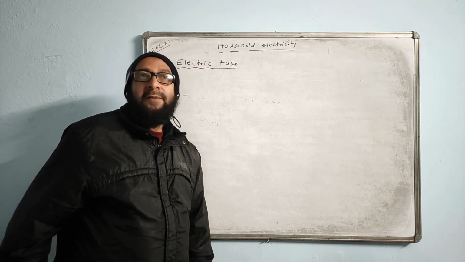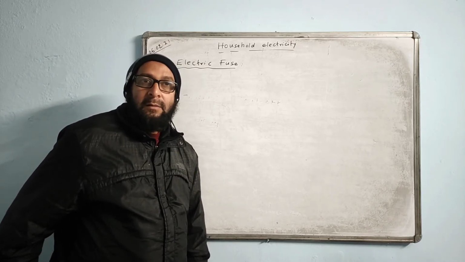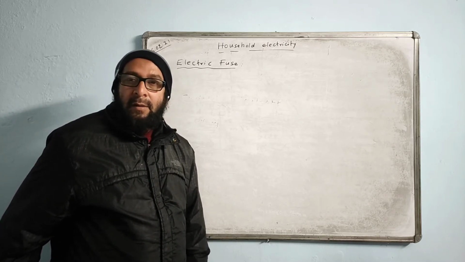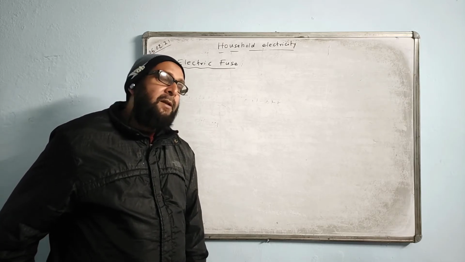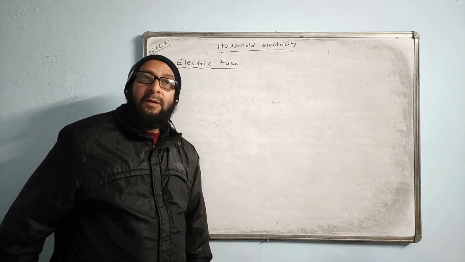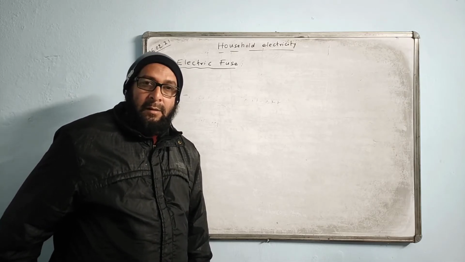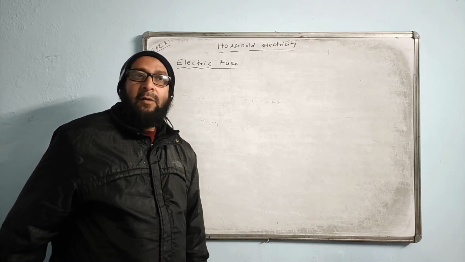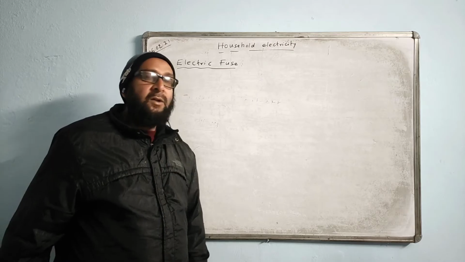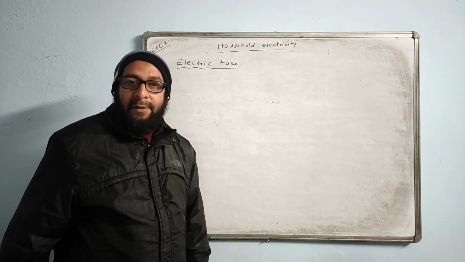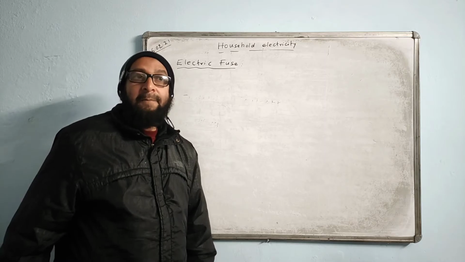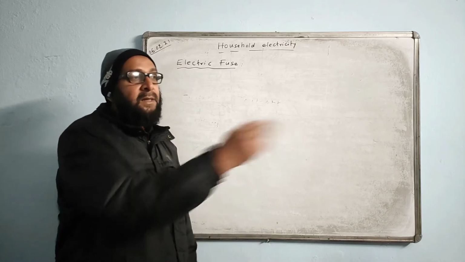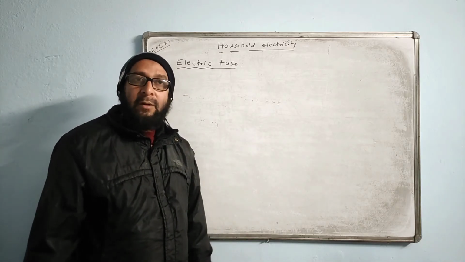Household wiring is done in which type of combination? Series or parallel? Your household wiring is always done in parallel. You know why? What is the reason? In parallel, all the appliances will receive different currents, so they all will run independently. The working of one appliance will not be affected by the non-working of the other appliance. If the other appliance is faulty and not working, the other appliance will still work.